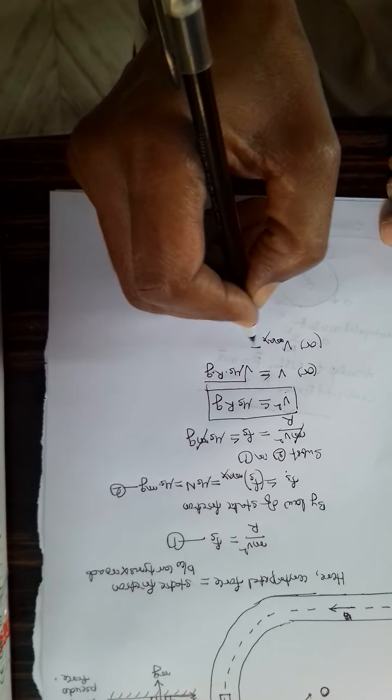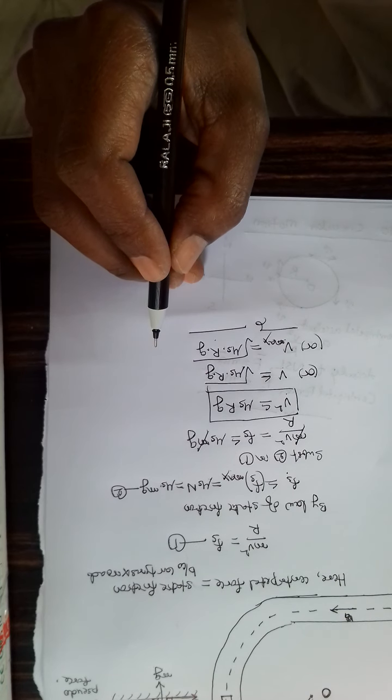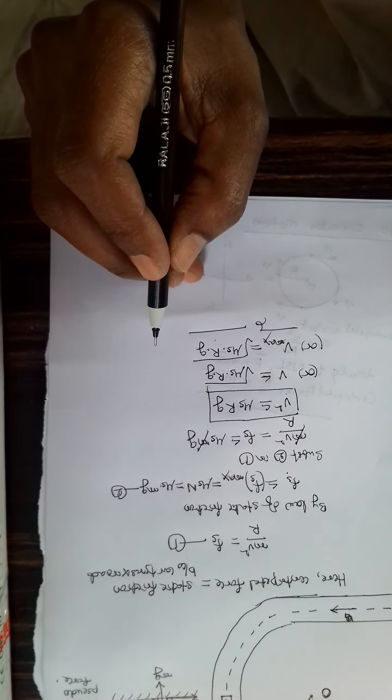Okay, so this can be called the speed limit, and generally at such curved roads, a signal board is displayed mentioning the speed limit. On what factors is the speed limit depending? Mu s, r and g.